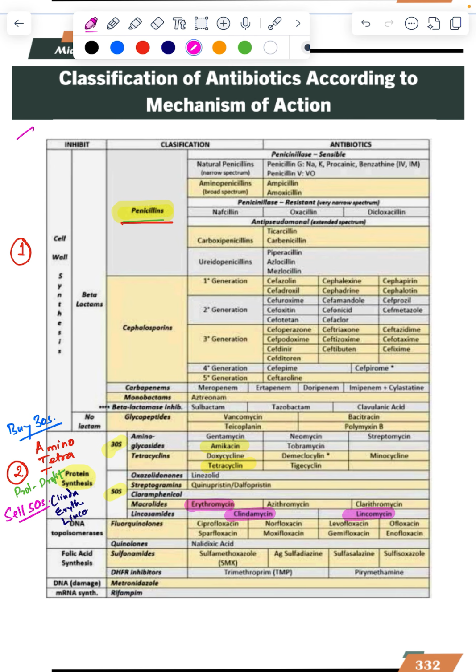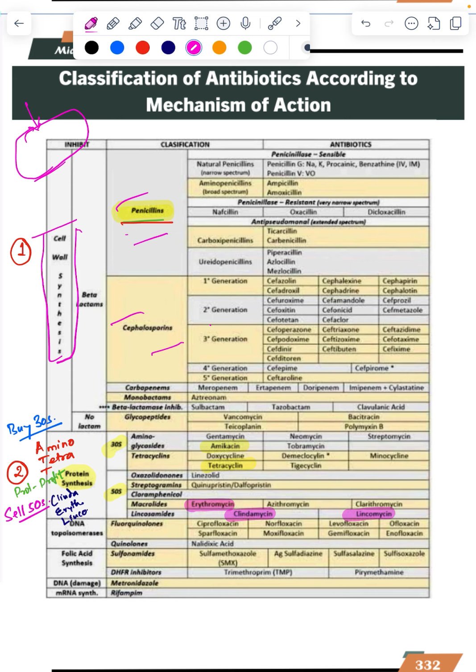So we know penicillin. Among these penicillins there are a lot of names, and cephalosporins. These are 2 important. First, second, third, fourth, fifth generation, no need to remember each name. Cephalosporins, all C. The names come from cephazolin, cefuroxime, cephalexin. These are all cephalosporins, that's why they are coming from the C. So all these are on the cell wall. C is cell wall. Whatever cephalosporin you get, this is cell wall.